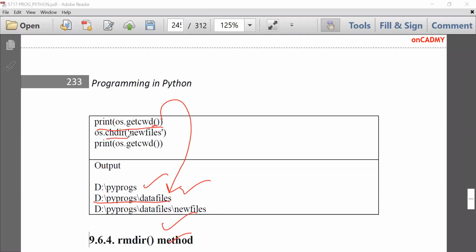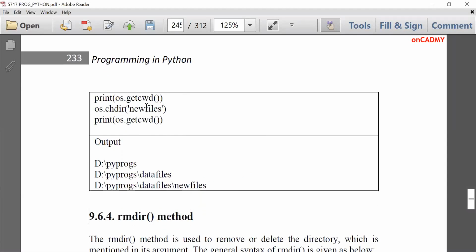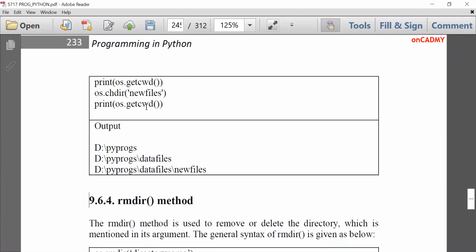And again we have changed the directory to new files, and then we are checking the status with getcwd. It will give the output like this: pyprogs, data files and new files. That means these are three folders. The root is D and then pyprogs, and inside pyprogs there is data files, and inside data files there is a folder new files, and inside new files there is a file named input.txt. Fine. So this way you can move from one directory to another. getcwd just gives you the directory you are working in.